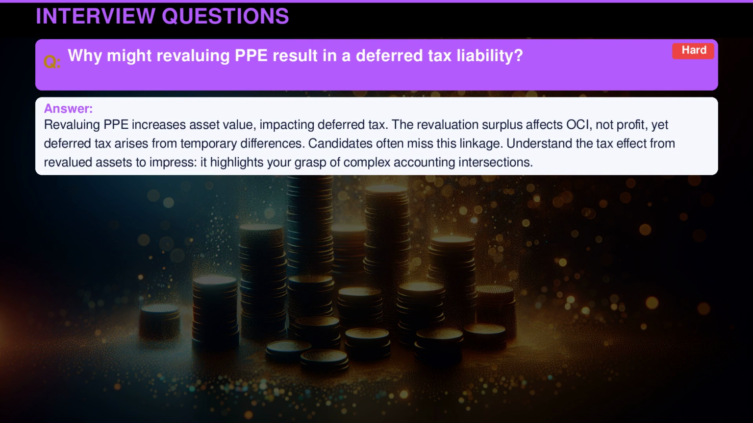Revaluing PPE increases asset value, impacting deferred tax. The revaluation surplus affects OCI, not profit, yet deferred tax arises from temporary differences. Candidates often miss this linkage. Understand the tax effect from revalued assets to impress. It highlights your grasp of complex accounting intersections.